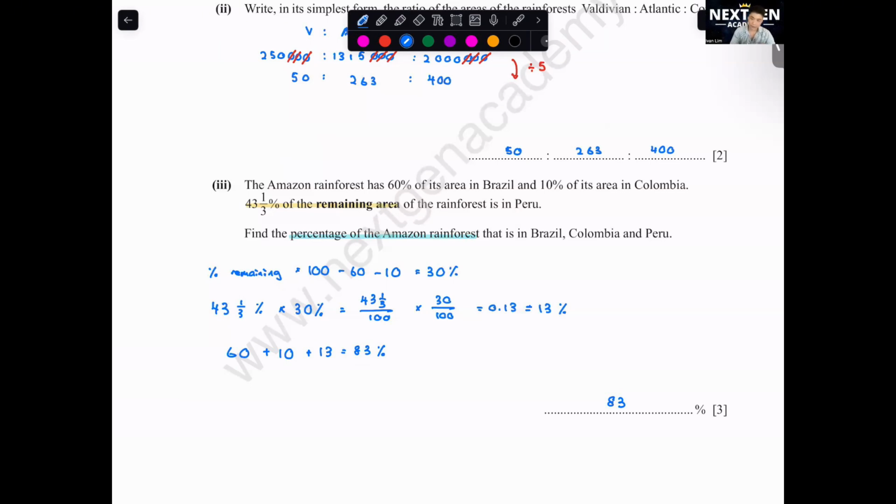Okay, technically can, but it's not exactly the correct working. Can you write it 43 over 3? Cannot. It's not 43 over 3. How to convert this to improper fraction? It's not 43 over 3. You all just type in the calculator. Don't need to crack your head to do it. It's 43 times 3 plus 1, which is 130 over 3. Okay, but just type in the calculator. You are the last batch of lucky students to actually use the calculator. Okay, let's move on.